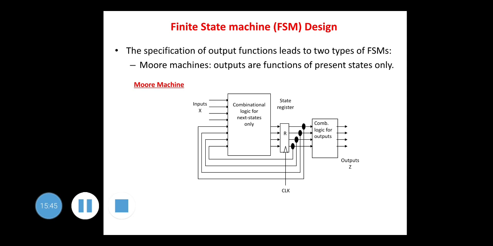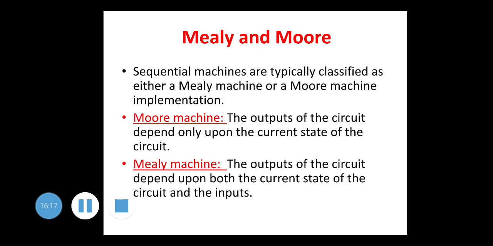Then the next is Moore machine. In Moore machines, output are functions of present states only. Here you can see the block diagram. So input is coming to the combinational circuit, as well as the other input which is coming from the memory, and the output of the memory is going to another combinational logic circuit which is giving the output Z. So we can see this in detail here. You can say Moore machine, the output of the circuit depends only upon the current state of the circuit, and Mealy machine, the output of the circuit depends upon both the current state of the circuit and the inputs.